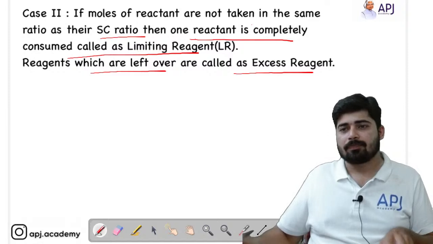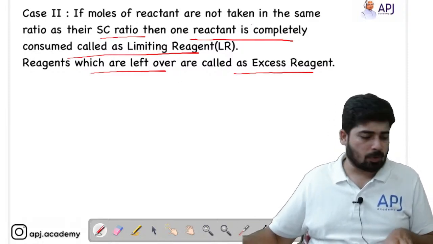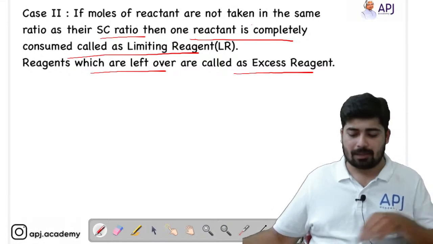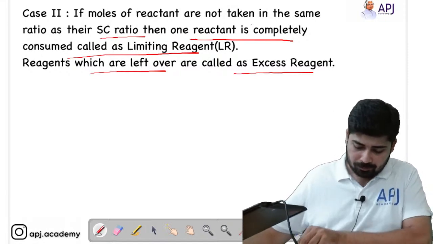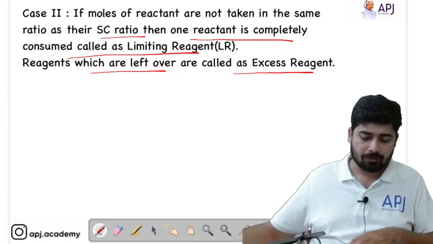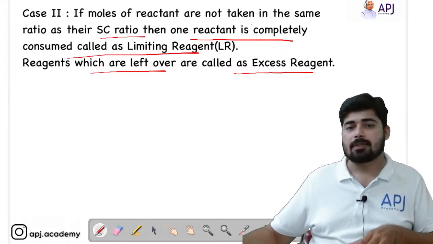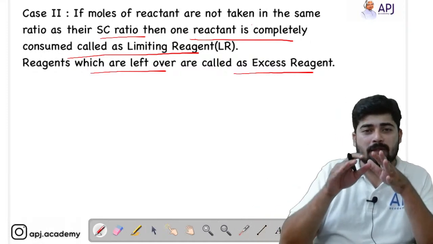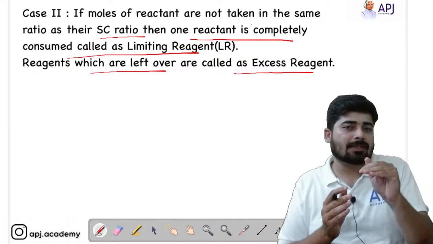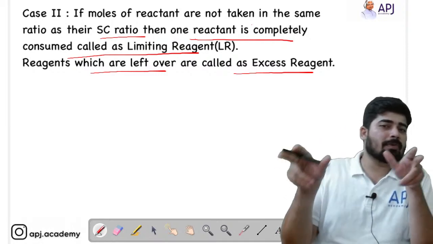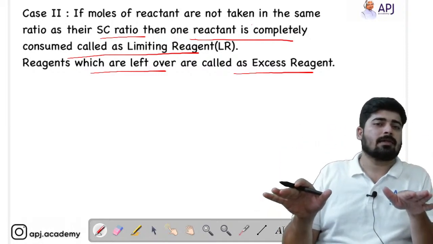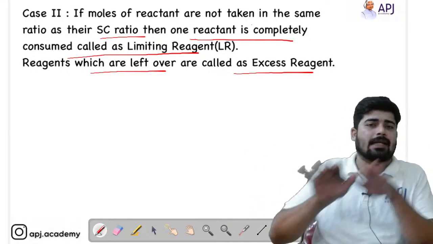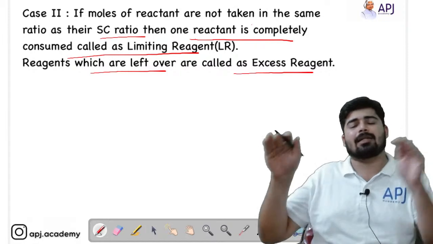If the mole ratio and the stoichiometric ratio are different, then obviously the reactants will not get consumed simultaneously. There will arise a condition of limiting reagent and excess reagent. One reagent will be excess and the other will be limiting.